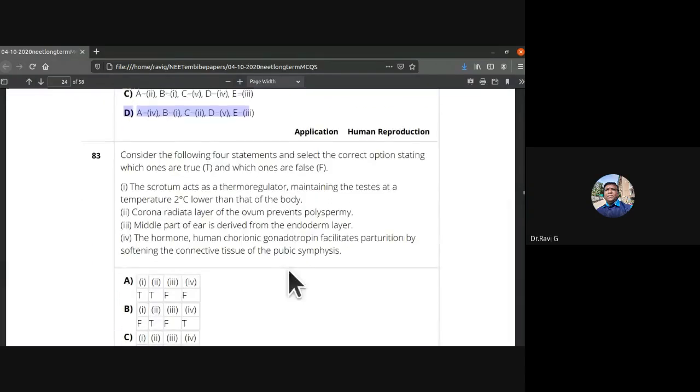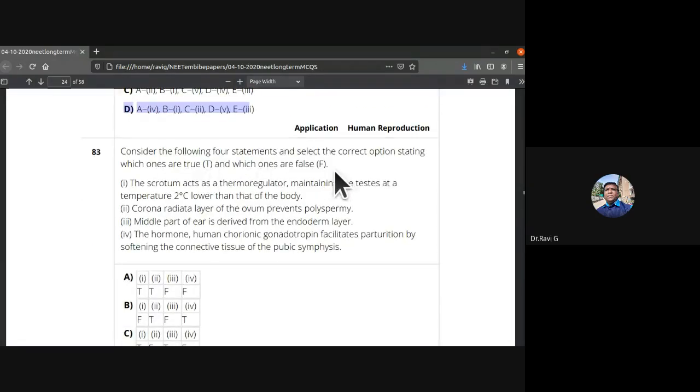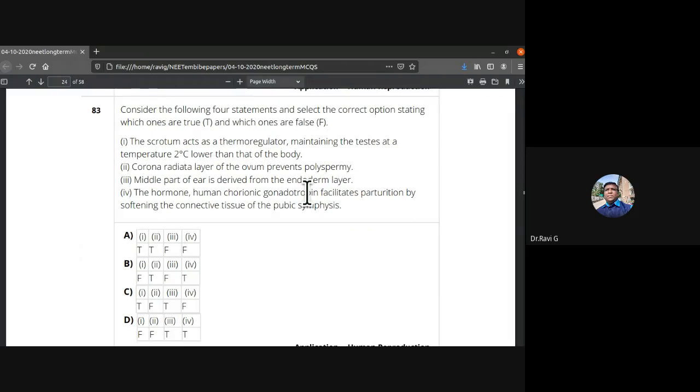So consider the following four statements and select the correct statement, true or false. The scrotum acts as a thermoregulator, maintains the testes at a temperature 2 degrees centigrade lower than that of the body. True, the statement is true. Corona radiata layer of the ovum prevents polyspermy. So that is a false statement. So probably the answer is C.